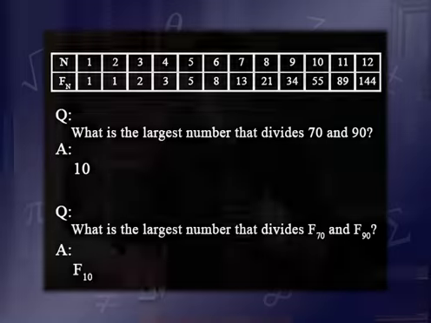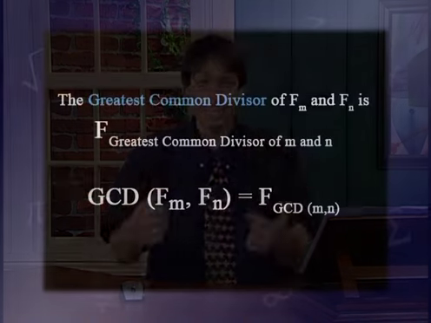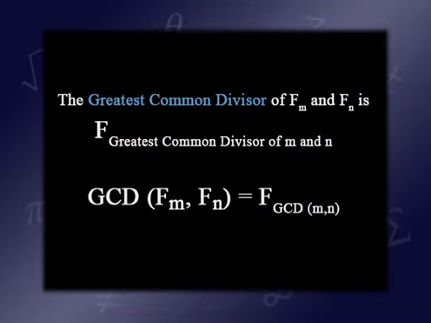And in general, the greatest common divisor of Fm and Fn is always a Fibonacci number. And it's not just any Fibonacci number, it's the most poetic Fibonacci number you could ask for. That is to say, the greatest common divisor of Fm and Fn is f of the greatest common divisor of m and n. And that is, the GCD of the f's is f of the GCDs. It just doesn't get prettier than that. But I'll try. Here's another question.